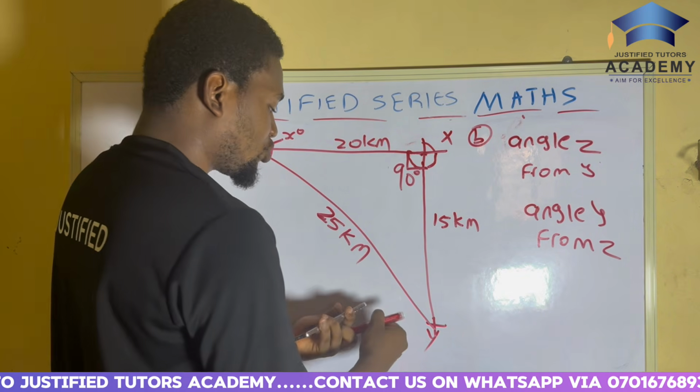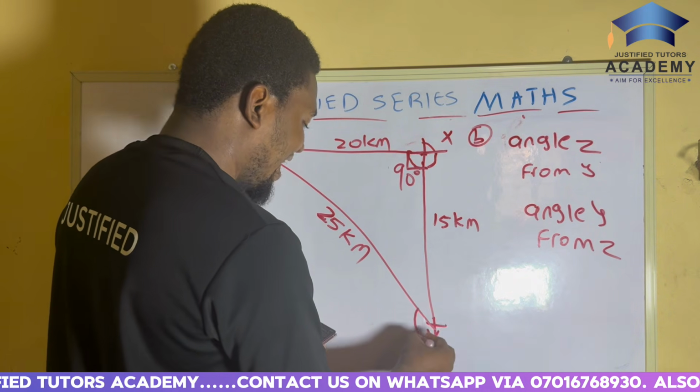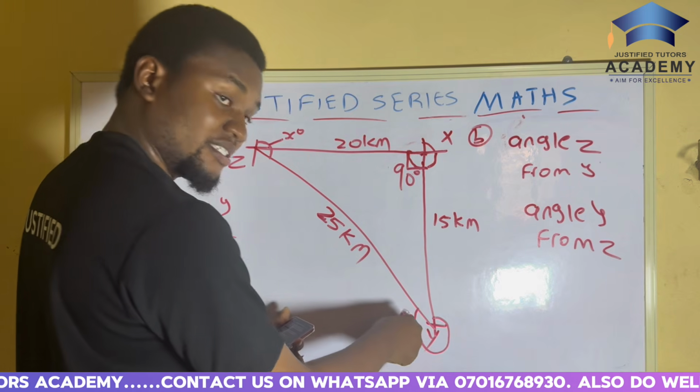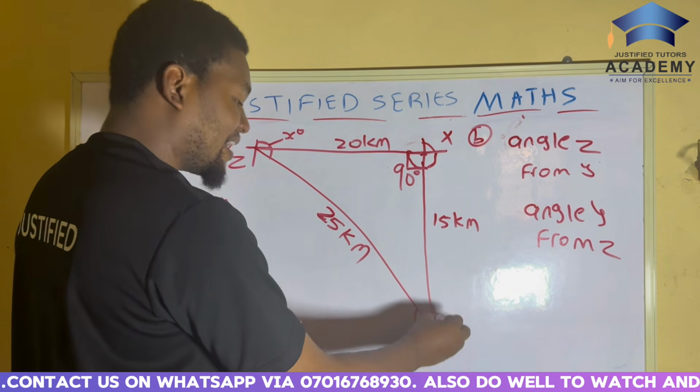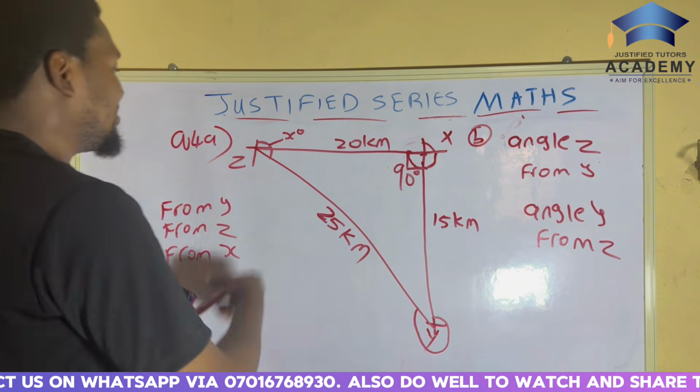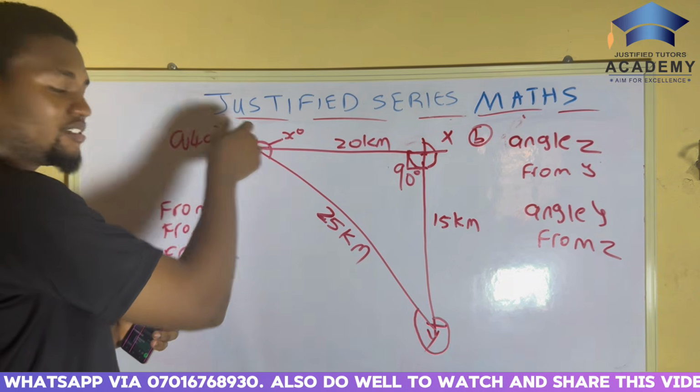She gets, but it will come from what? From the angle joining Z. Can you see it? So that's it. This is from Y. But now it said from Z. This is from Z.